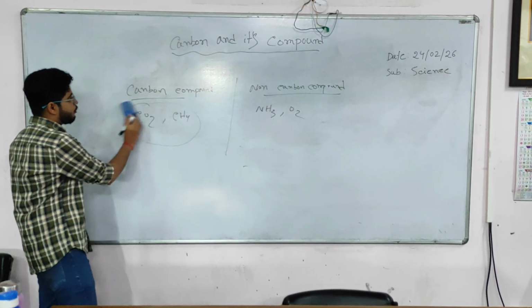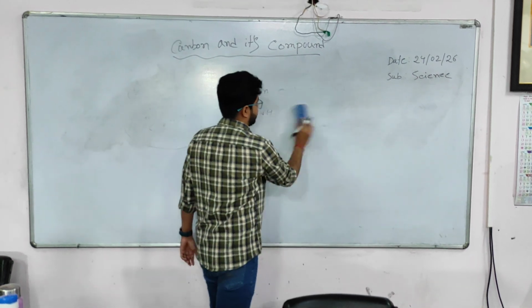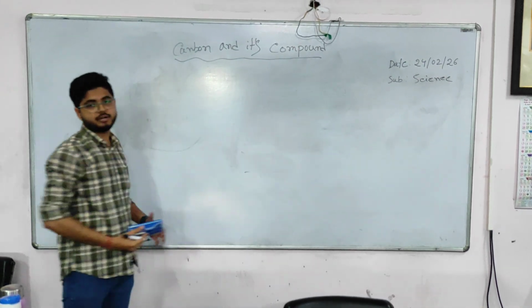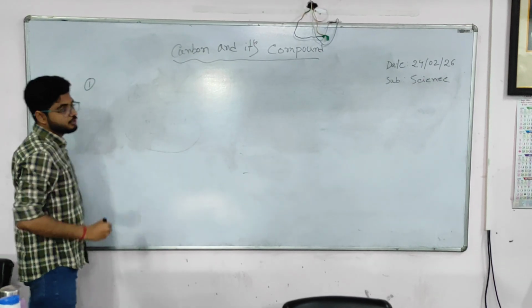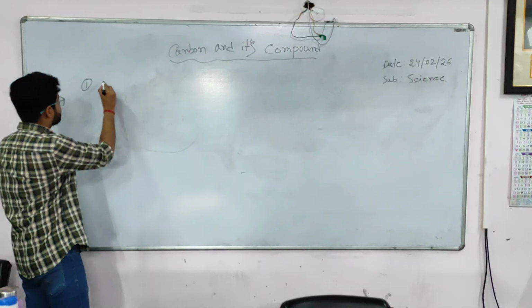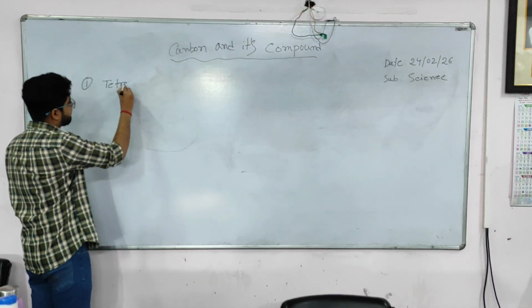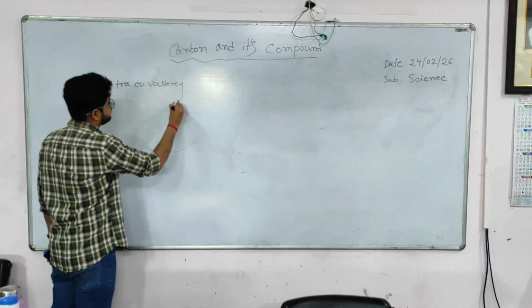Now, why can carbon form such a large number of compounds? It is because of the properties of carbon.